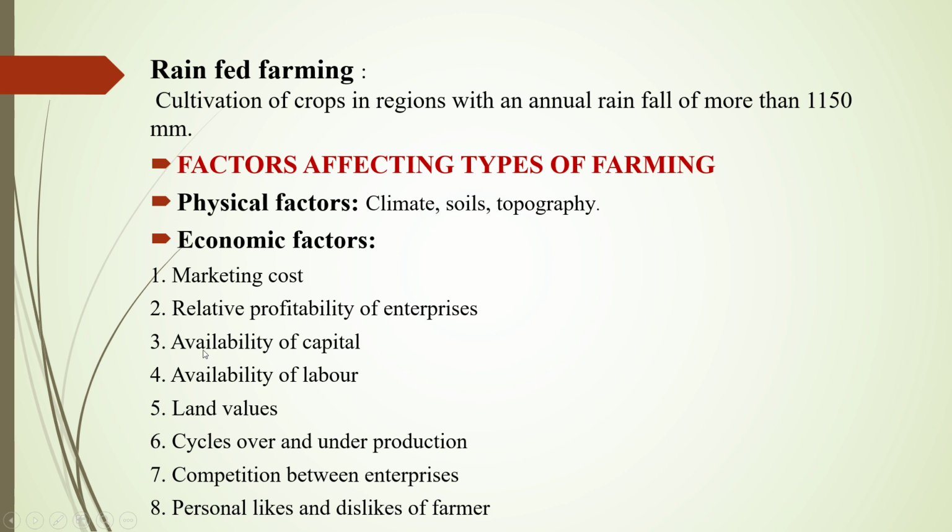The third is availability of capital. Fourth is availability of labor. If we select a farming system, we must first understand the availability of labor in that particular area. Fifth is land values. Sixth is cycle of production. Seventh is competition between the enterprises. Eighth is personal likes and dislikes of the farmer.